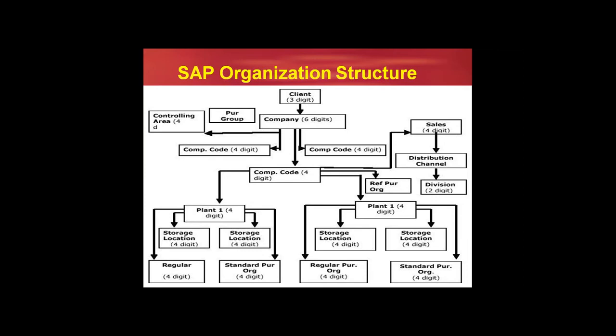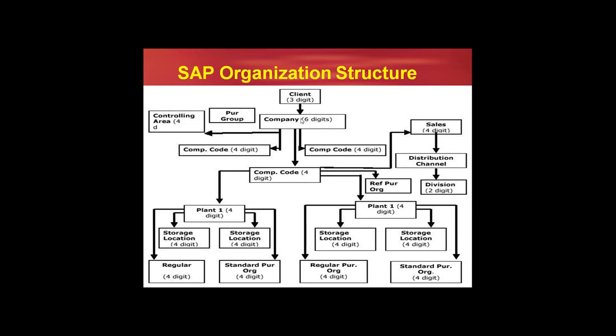As we are in the training program, we need to create or define other related functional parameters also. But in real time, as a functional consultant, we create only four organization elements, and they are plant, storage location, purchasing organization, and purchasing group. Only four in real time, not here.